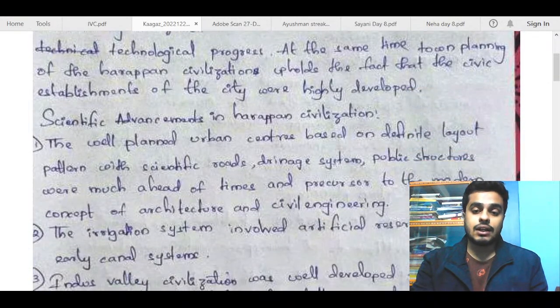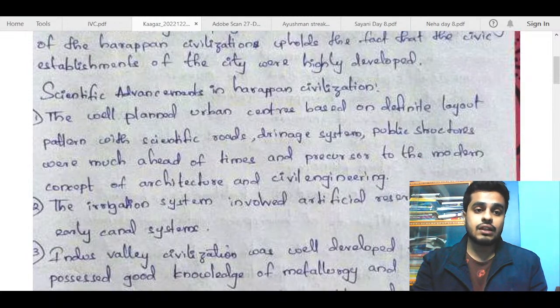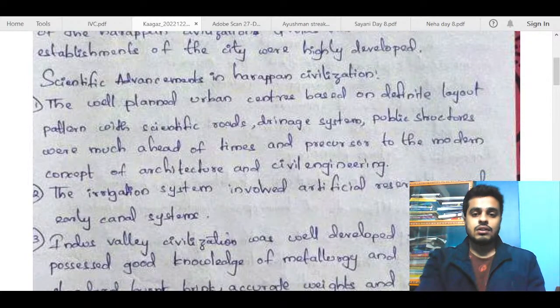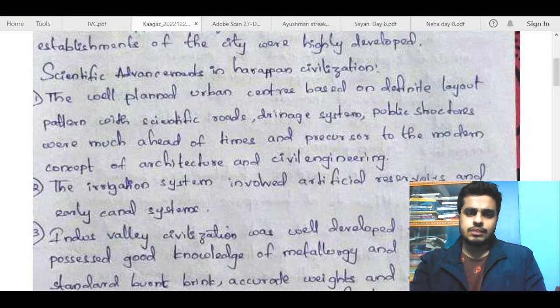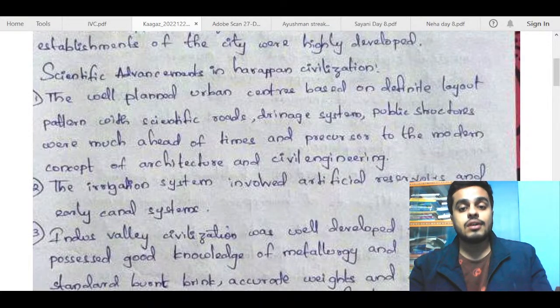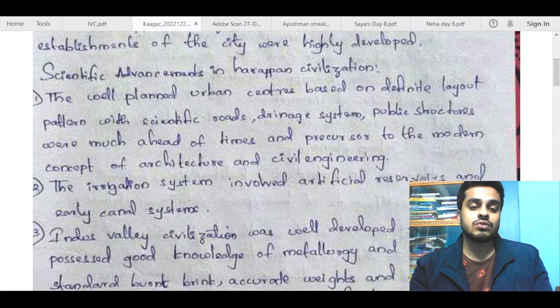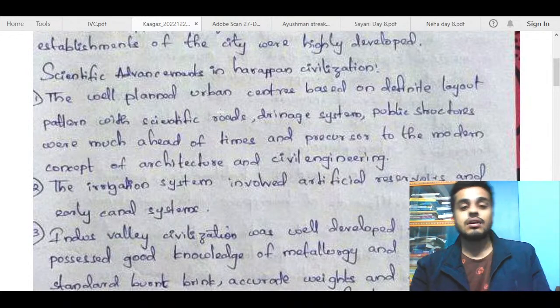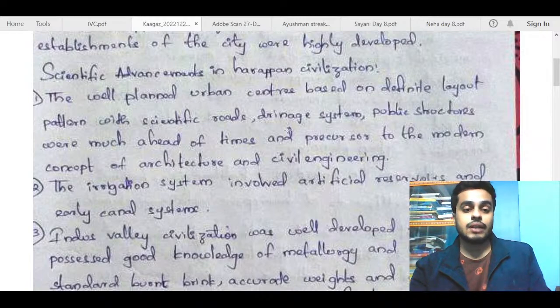Scientific advancements in Harappan civilization. Next, we move on to that part. The well-planned urban centers based on a definite layout pattern with scientific roads, drainage system, public structures were much ahead of their time, a precursor to the modern concept of architecture and civil engineering. So this is basically points about urbanization, because you have talked about the roads and drainage system. Scientific roads is nothing, you are just trying to innovate something. Perpendicular roads were what was followed there. So you can talk about this in urbanization.